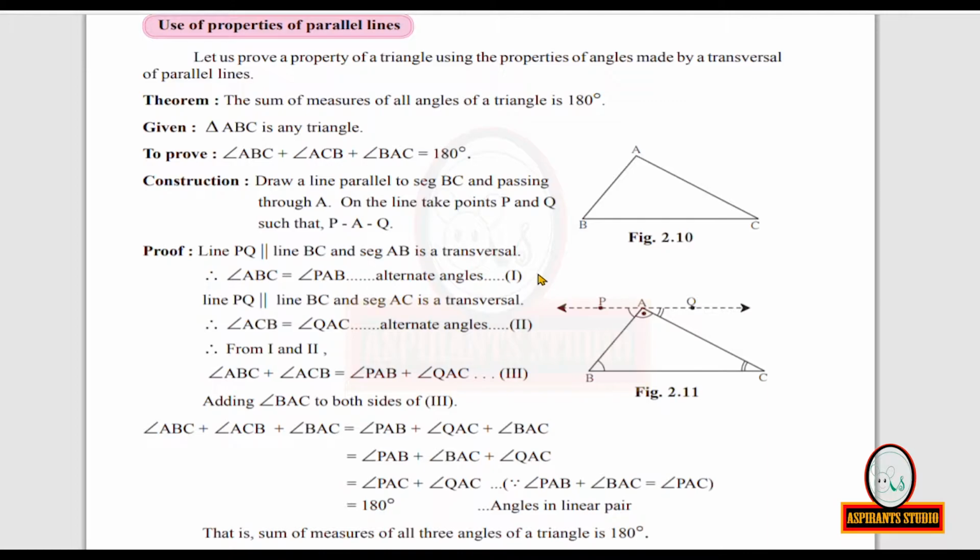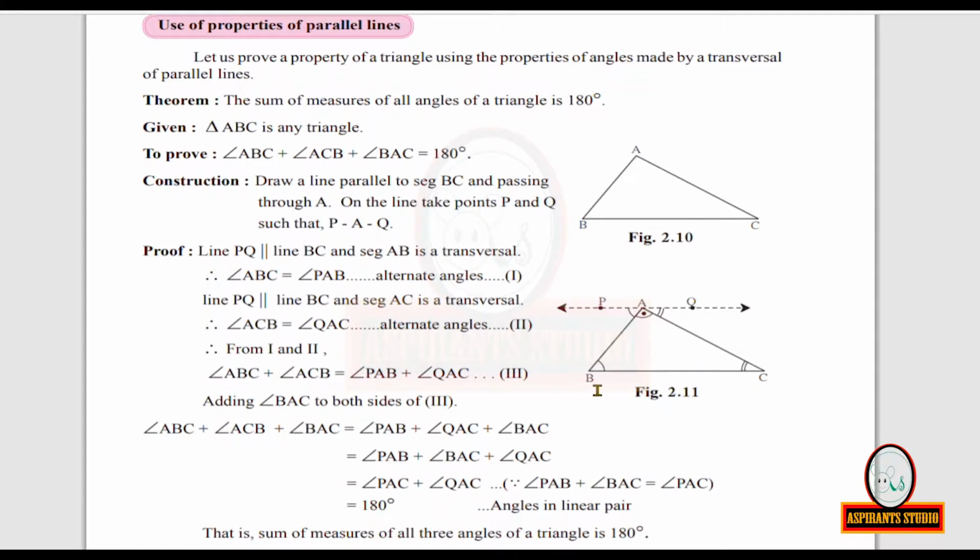Now, consider the same line PQ parallel to side BC. But now you take AC as a transversal, line AC to be the transversal. So we have two parallel lines and now we have a transversal. Now the alternate angles are angle ACB and angle QAC.